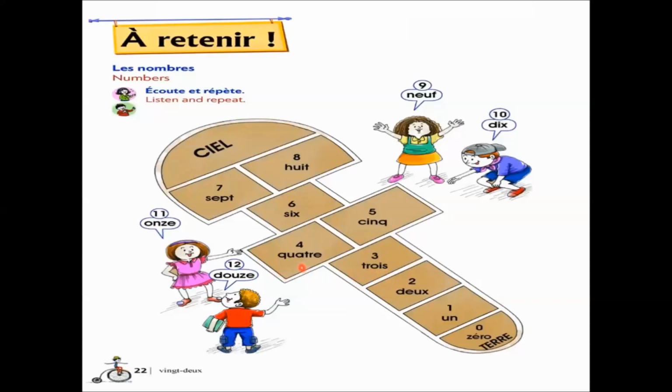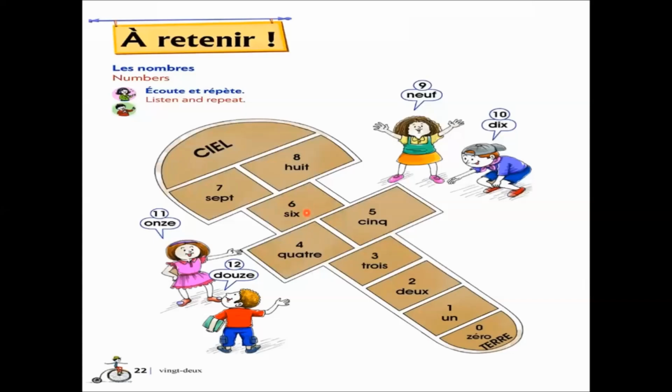Next is number 4. It is quatre. 5 is cinq. Q, we have Q. And whenever Q is at the end, we pronounce it completely. This is cinq.